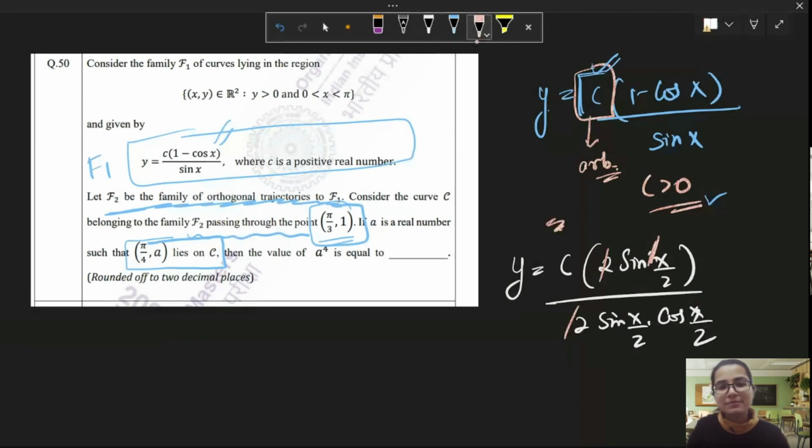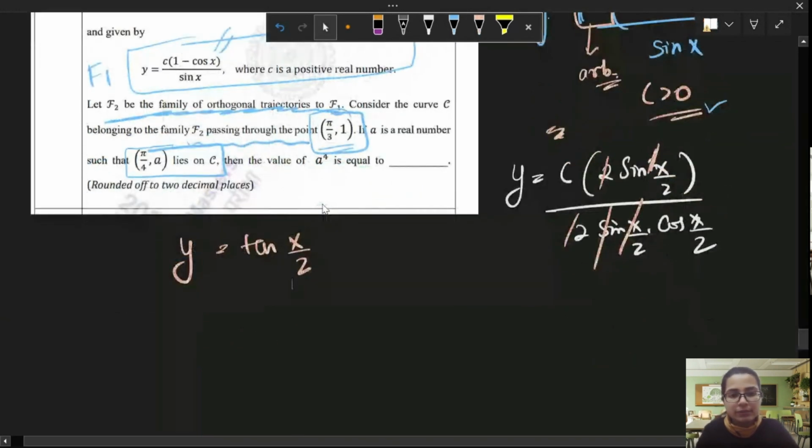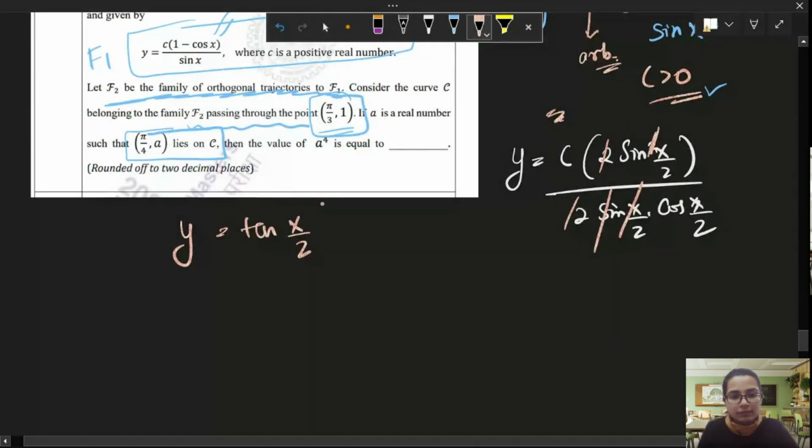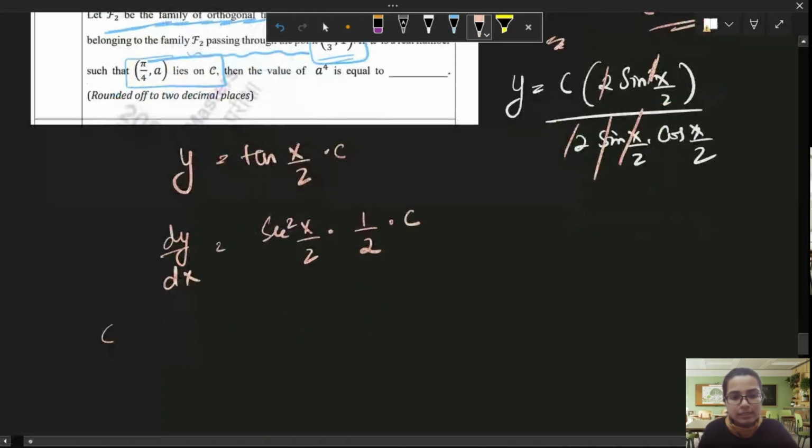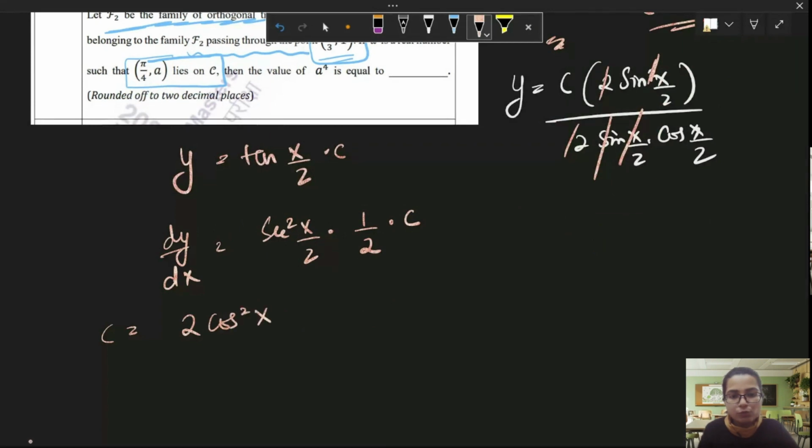Okay, so y becomes C times tangent x by 2. dy over dx will become secant square x by 2 times the coefficient. So simply, what is my C? C is 2 times cos square x by 2 times dy by dx. This is what it is.